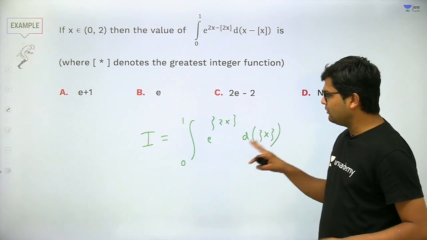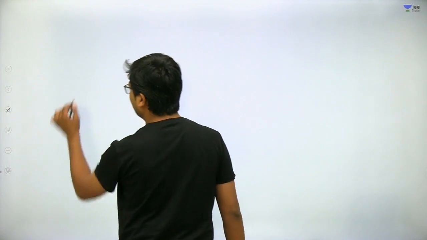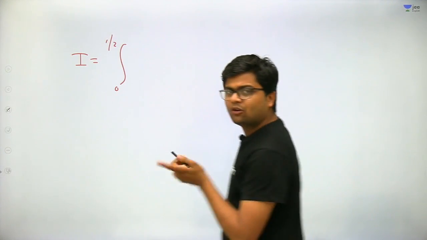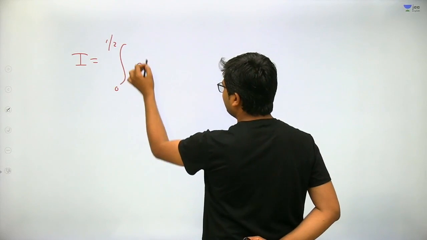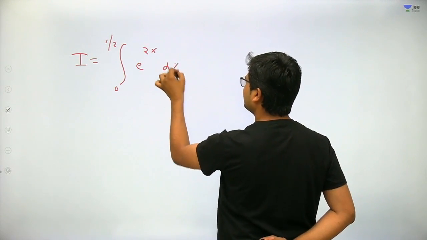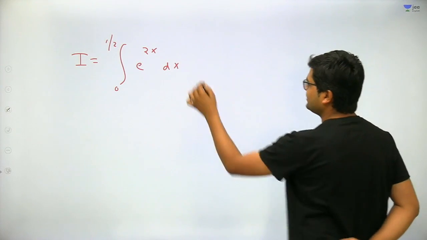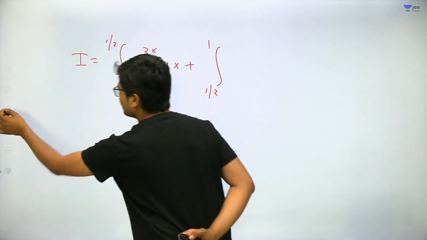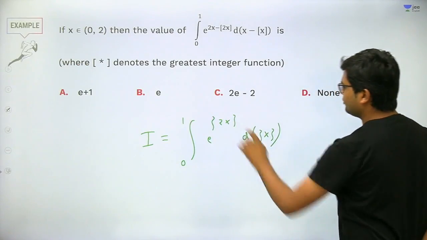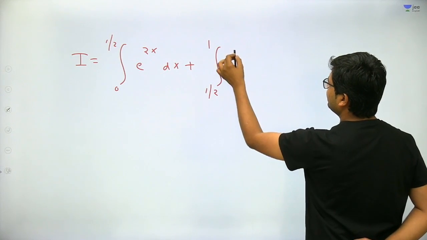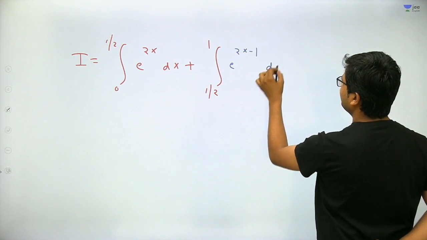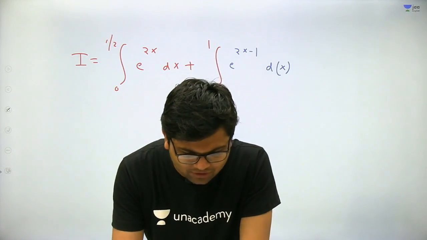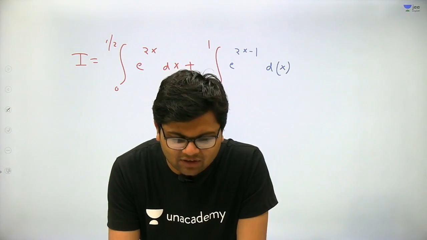That is okay. So I will break this integral as I equal to 0 to half, and that becomes the principal domain for the fractional part of twice x. So it will open as 2x, d of x. It will also open as x, plus the second integral, half to 1, with the fractional part of 2x written as e to the power 2x minus 1, integrated with respect to x. That is the solution. No, C is the wrong answer. C is the wrong answer.